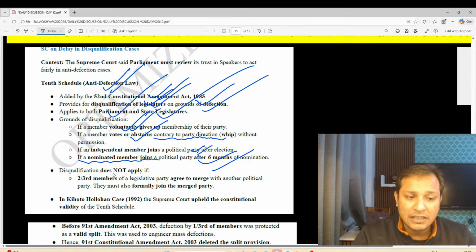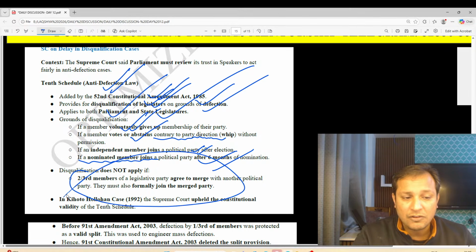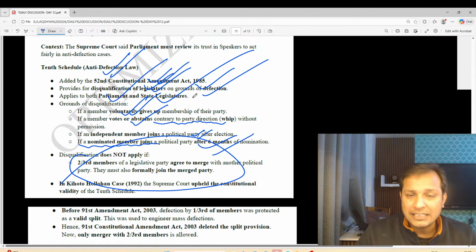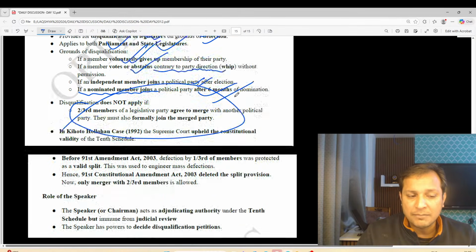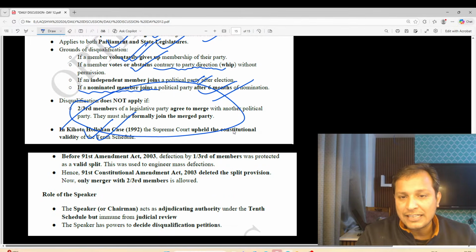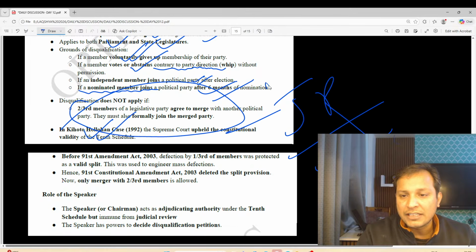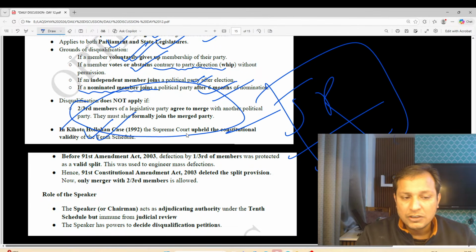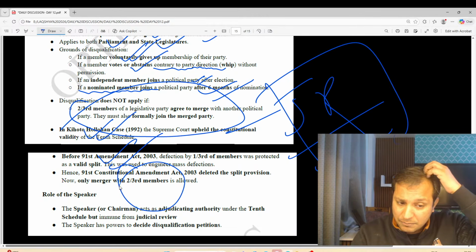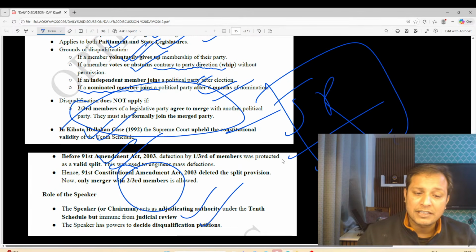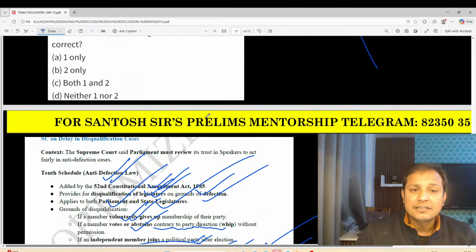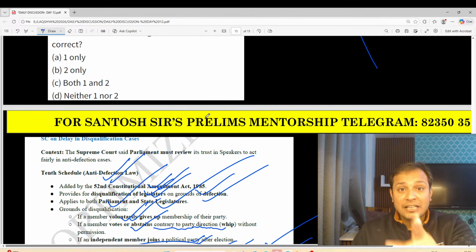Disqualification does not apply in case of a merger. What is a merger? 2/3 of members. Merger is important: 2/3 members. Kihoto Hollohan case, guys: judicial review of the Speaker's decision is allowed. 91st Amendment, guys, very important. Merger only for 2/3 members. This is very, very important. Again, I am repeating, judicial review is allowed.